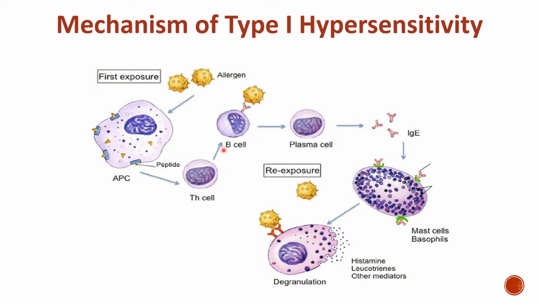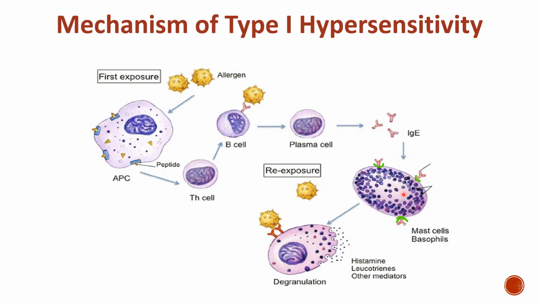After activation and differentiation, B cell becomes plasma cells and memory B cells. These plasma cells will produce immunoglobulin E. The main difference between type 1 hypersensitivity and a normal immune response is that here the plasma cell produces immunoglobulin E instead of immunoglobulin M or immunoglobulin G.